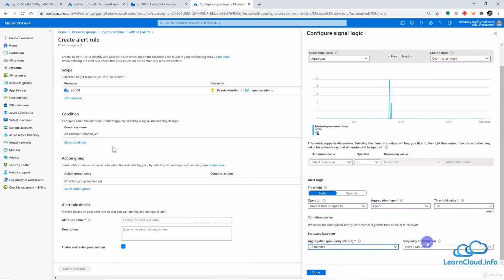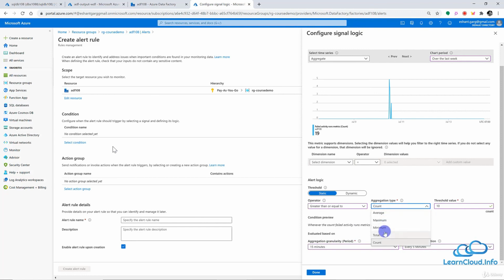And here we have the frequency. That means how many times it will evaluate the failure. So I may say maybe every 5 minutes. So my alert system will go and check every 5 minutes how many times my activity failed, and then it will take the data of 15 minutes, and then it will count, and if it is greater than 10, it will send me an alert.